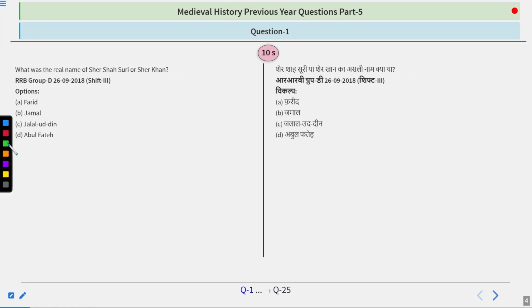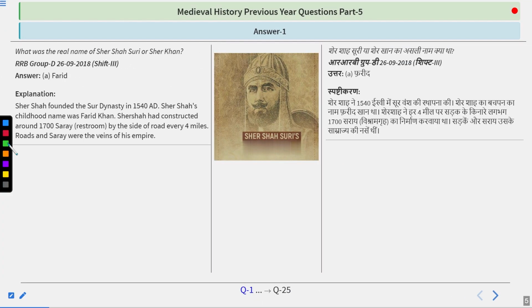So the first question that we have with us is, what was the real name of Sher Shah Suri or Sher Khan? Options are Farid, Jamal, Jalaluddin or Abul Fateh. So these are the options you have. Take your time and try to find out the answer. If you remember the last session, I repeated this thing so many times. So try to remember and answer this question. And yes, if you remember the point I said, the answer is Farid.